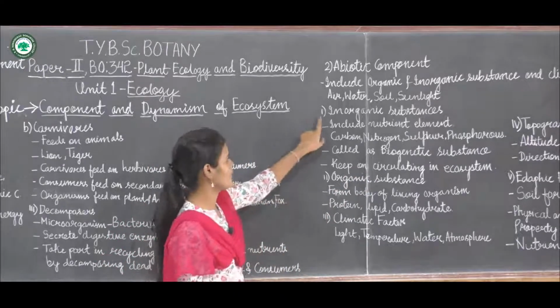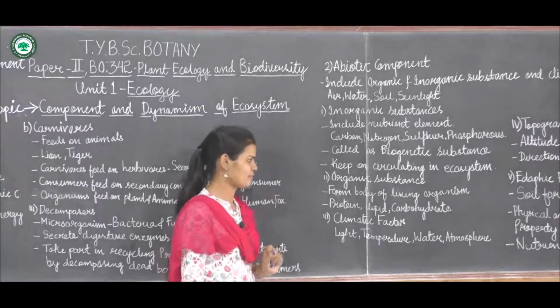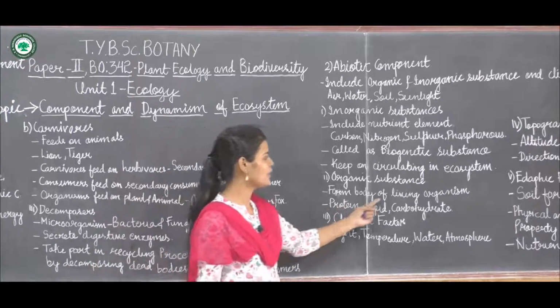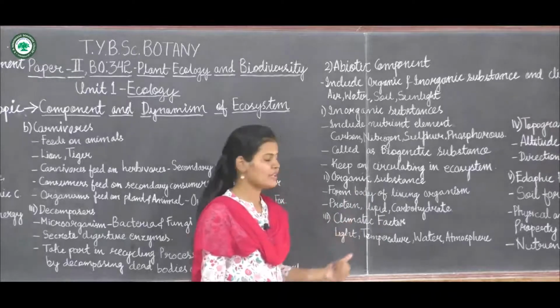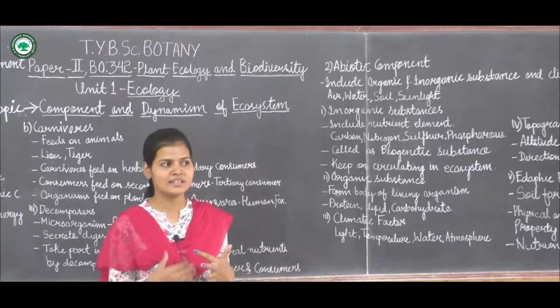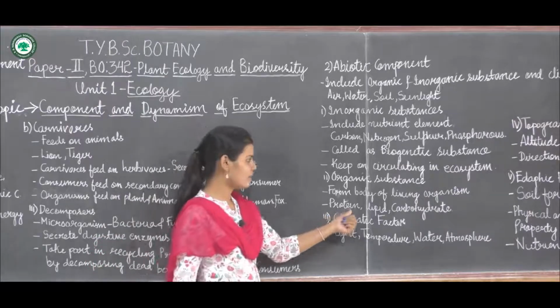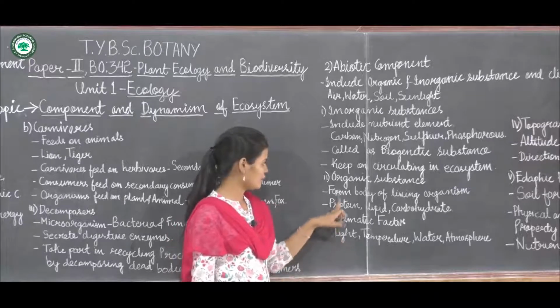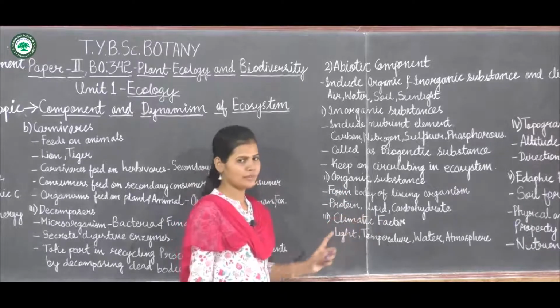After inorganic substances, the next is organic substances. Organic substances form the body of a living organism. Examples are protein, lipid and carbohydrate. They are the important components of a living body, and they make up the body of a living organism. So this is about the organic substances, with examples being protein, lipid and carbohydrate.